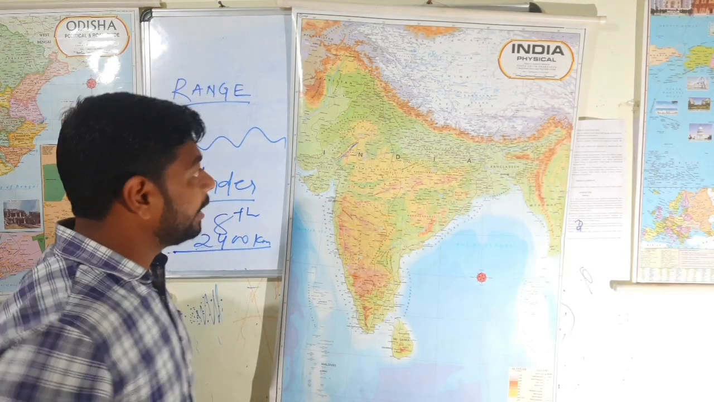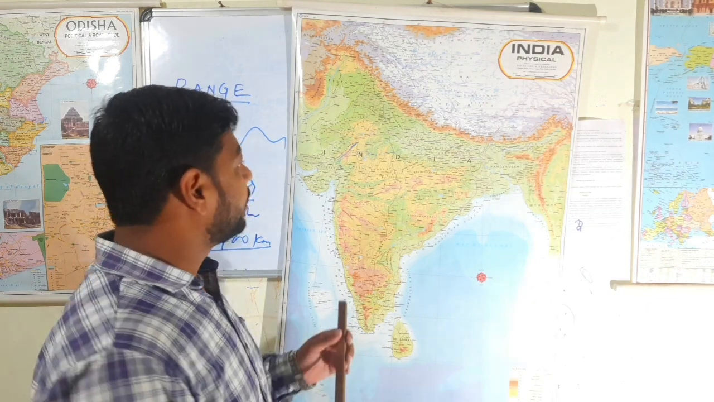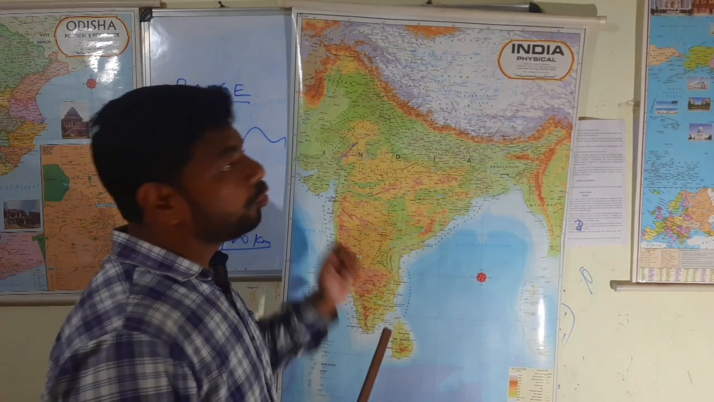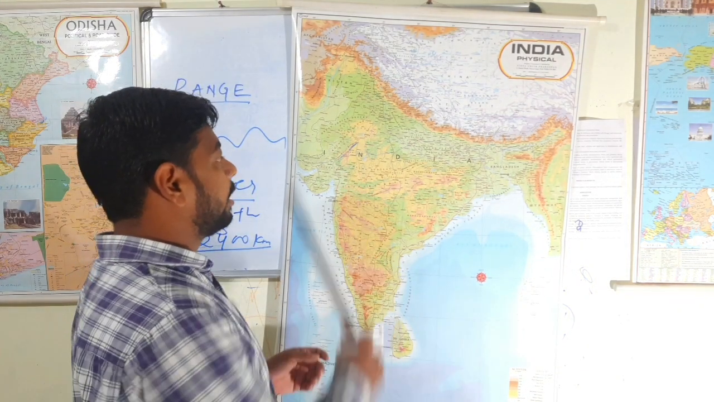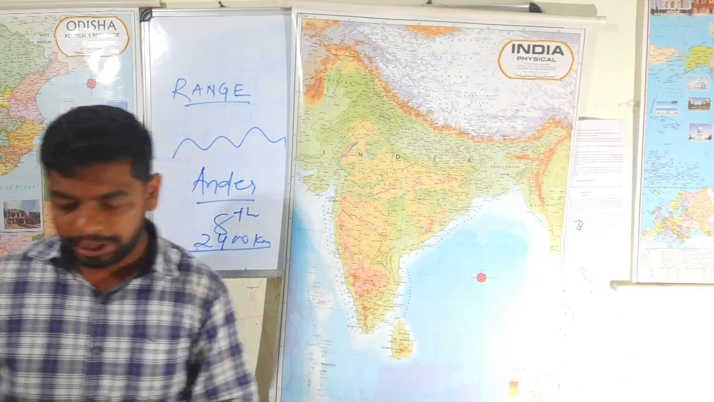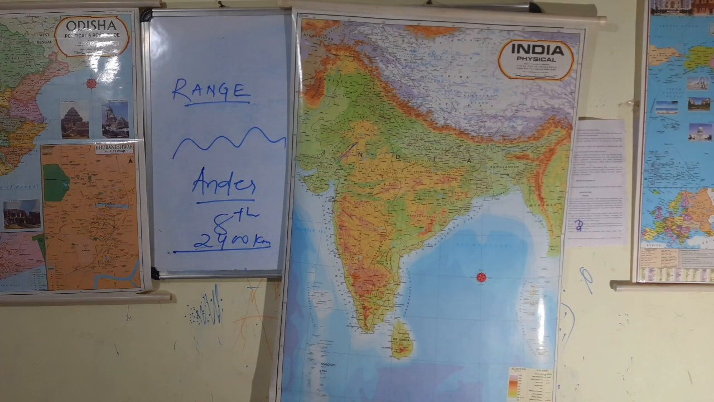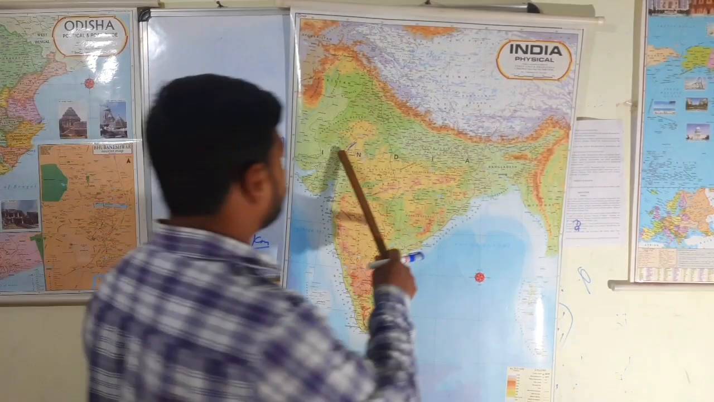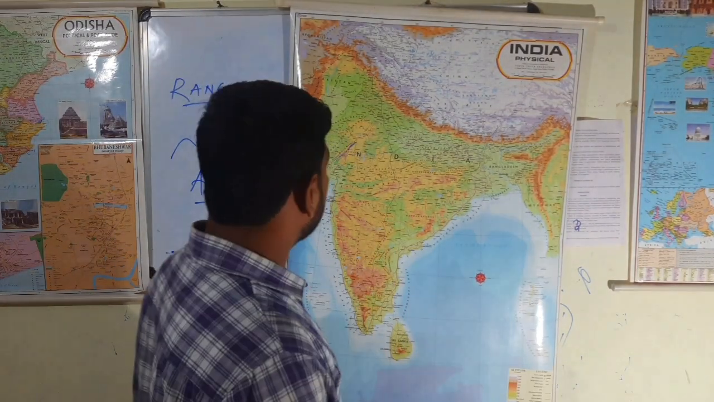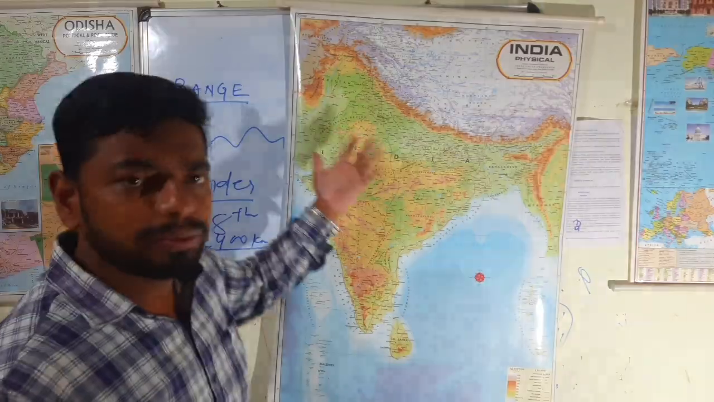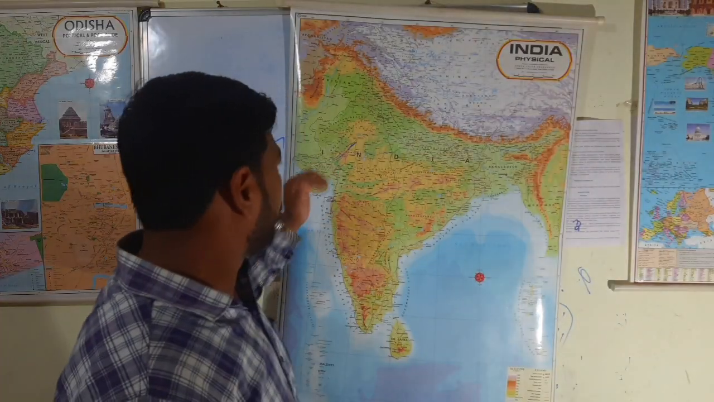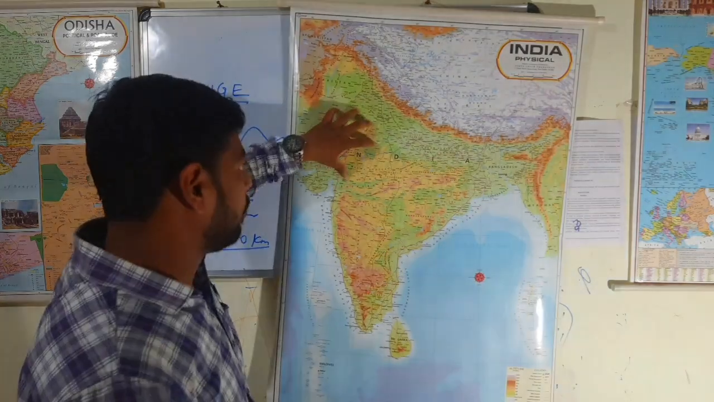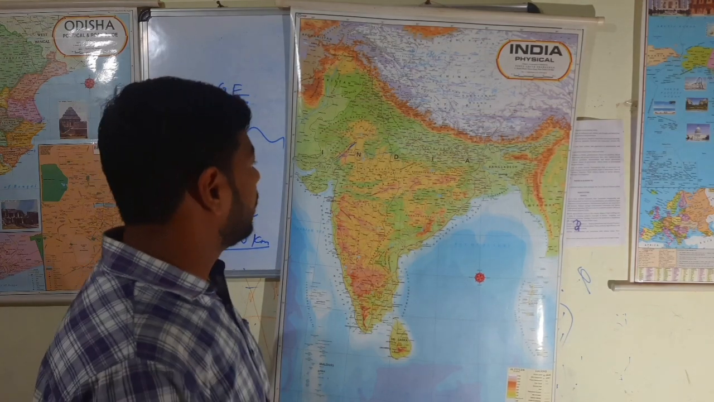Okay, here the highest peak, named Guru Shikhar, is located in the Aravalli range. The highest peak is Guru Shikhar. Fine, and that is very useful because, okay, we will discuss it later on. I will tell you about the Great Indian Desert. Next,